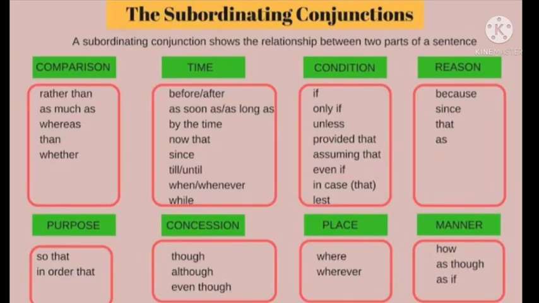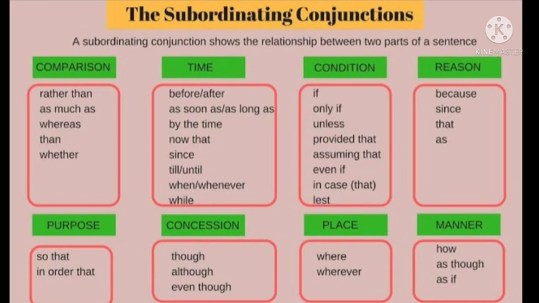The subordinating conjunctions can again be categorized as the subordinating conjunctions of comparison, conjunctions of time, condition, reason, purpose, concession, place, and manner. So these are the major subdivisions of subordinating conjunctions. First, we will deal with the subordinating conjunctions of time. Here, the conjunctions are indicating the time.